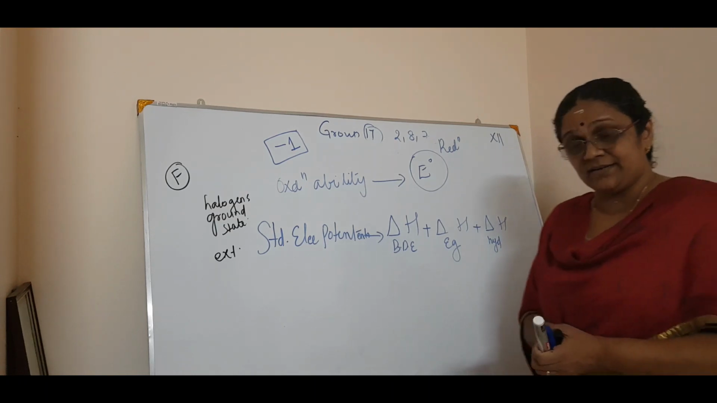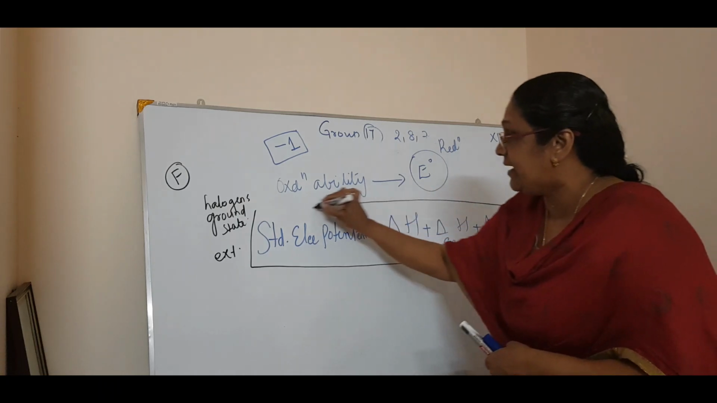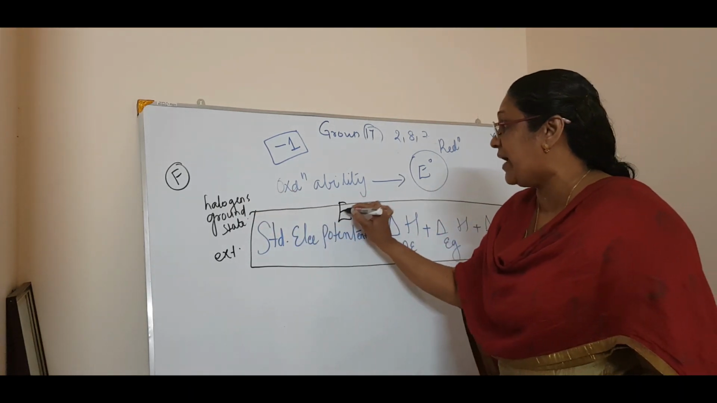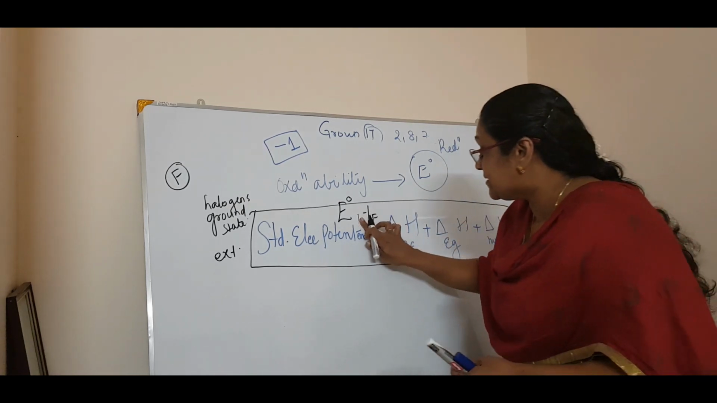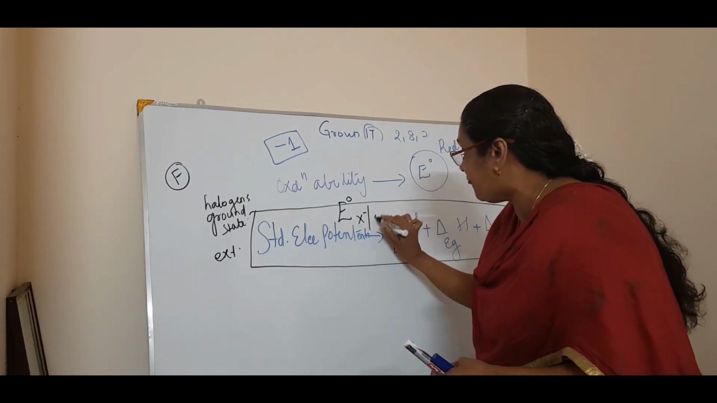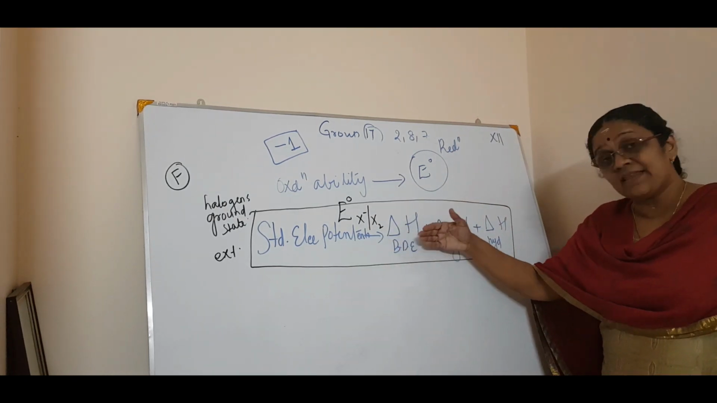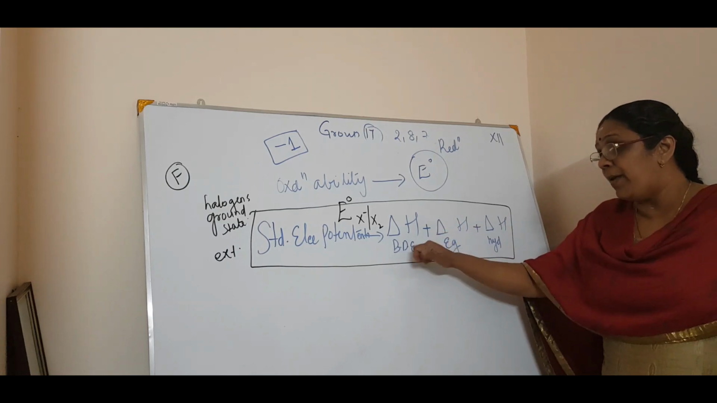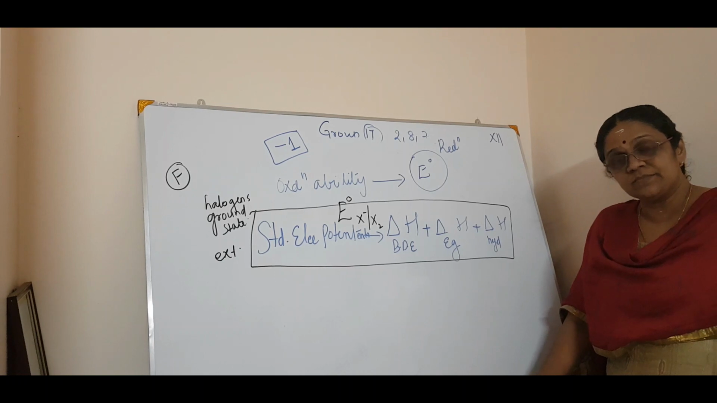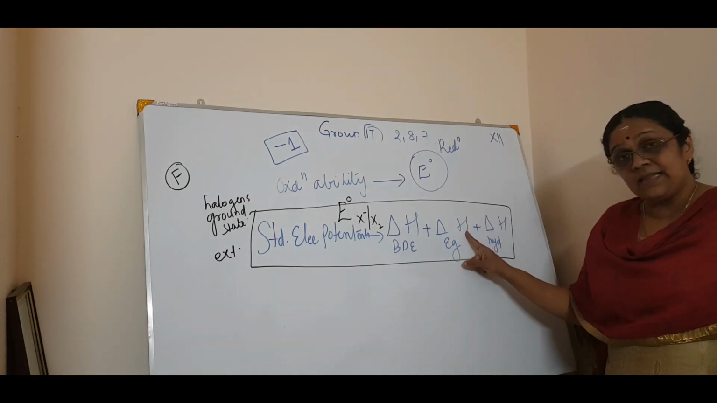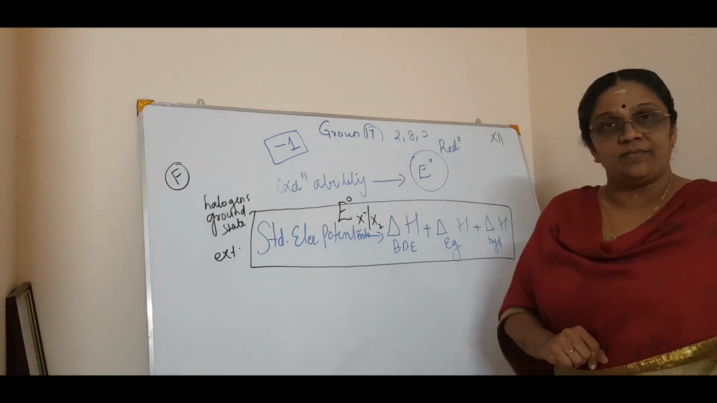Very, very important. You can find out the standard electrode potential, or the E0 value, of F minus or X minus. For the general category, you can write X minus over X2. You can get it by adding three things: the bond dissociation enthalpy, plus the electron gain enthalpy, and the hydration enthalpy.